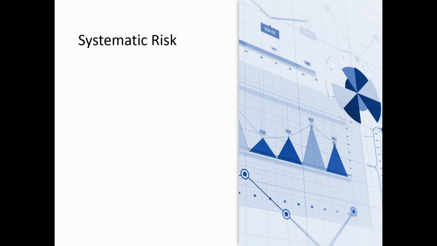First, let us understand what is systematic risk. Systematic risk is nothing but the risk on that particular stock which arises due to market changes. So this particular risk is applicable for all the stocks in that particular industry. So what does it mean? We already saw the link between the risk-return trade-off.